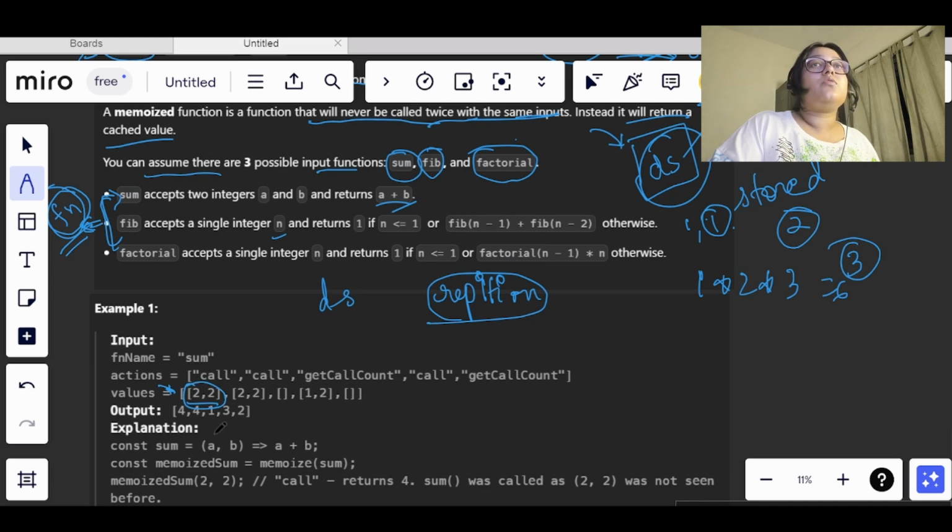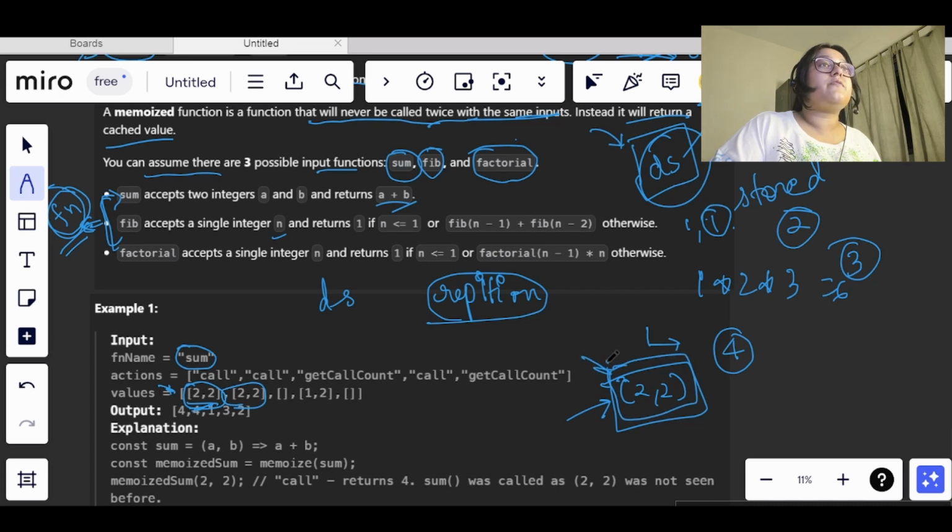The value that is calculated, let's say the sum 4, will be returned. Along with that, we need to store this 2 comma 2 argument in a data structure with no repetition, because when 2 comma 2 is called again, this should act like a dictionary, a place where if we see that this value already exists, we don't have to call the function again.